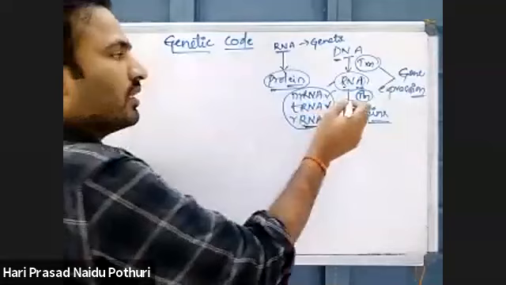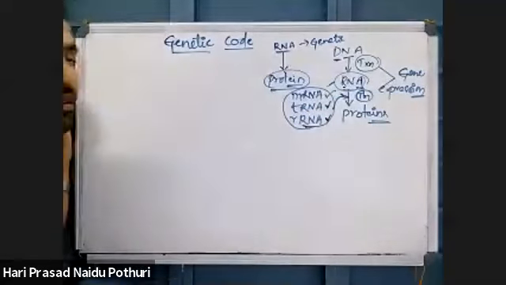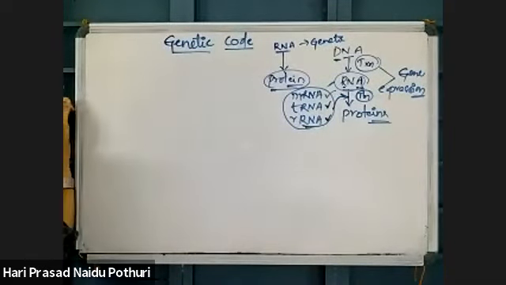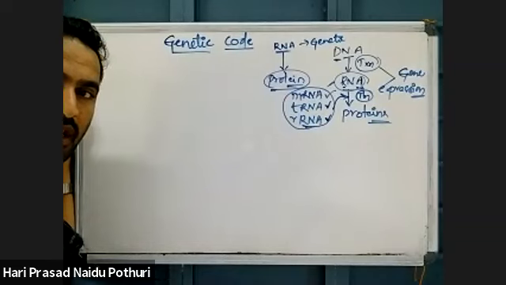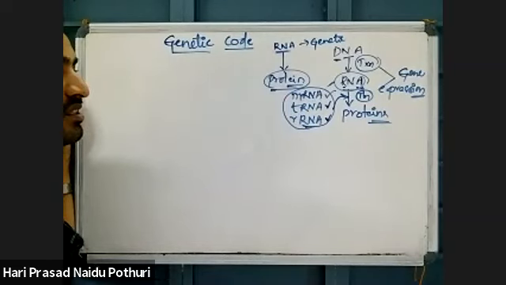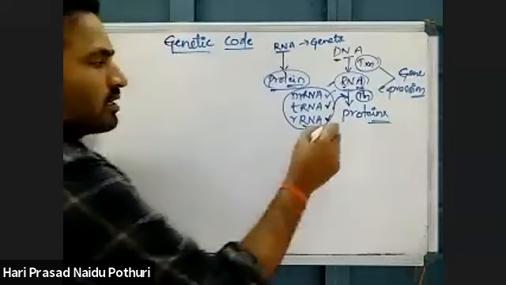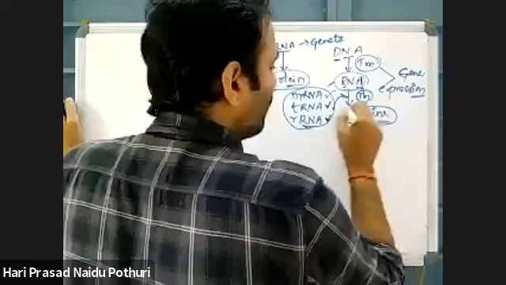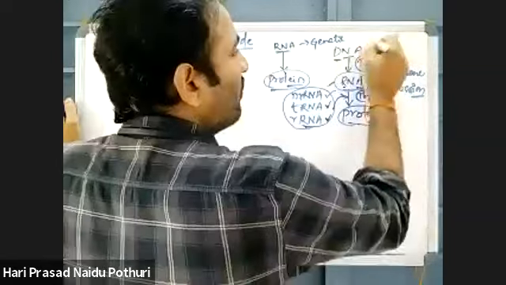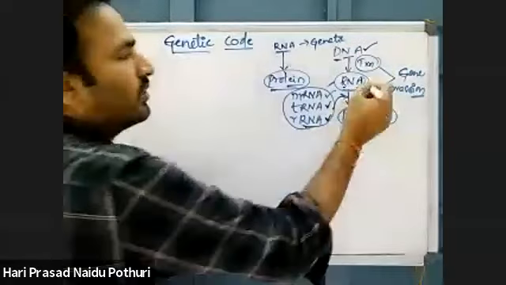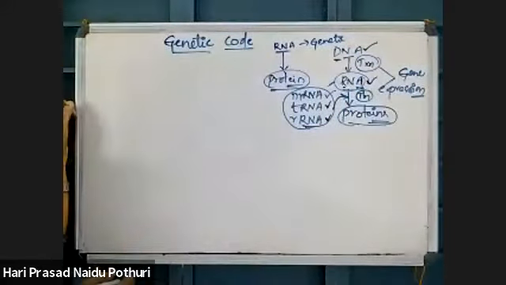So these 3 types of RNA molecules are involved in translation. Translation means RNA based protein synthesis. But protein synthesis involves both transcription and translation, which are combinedly called gene expression. For this synthesis of protein, the information present in DNA is decoded or transcribed into an RNA molecule.